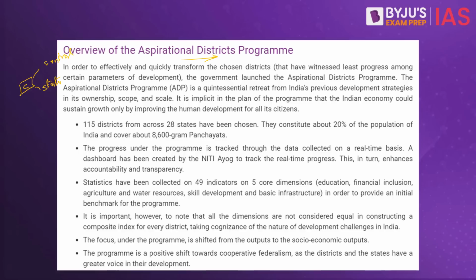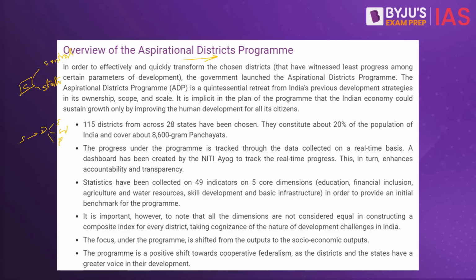The second is with respect to the collaboration. Collaboration of what? Collaboration of central services, state level nodal office services, district collector services. All these will be collaborated, and ultimately this will be given to the people as well. And finally, what we have is a competition in terms of how districts are able to compete with each other, help each other develop over a period of time. So basically we would have the state government which would select these districts. They would identify the strength, the weakness, and over a period of time they would also see how it has progressed with respect to other districts as well.